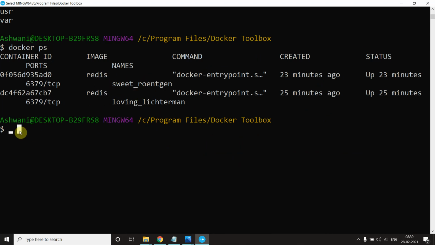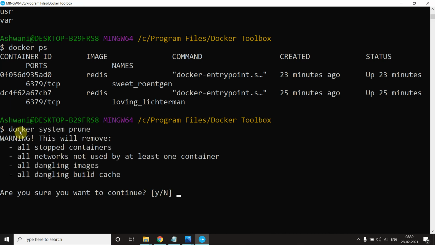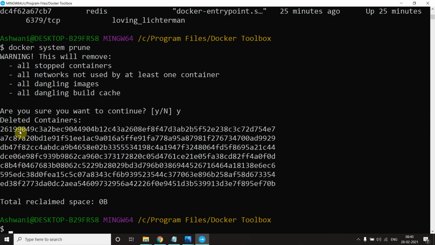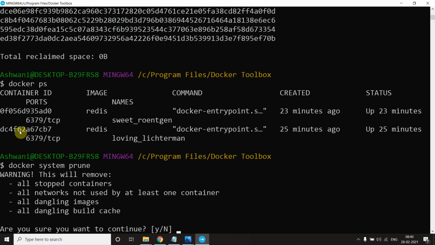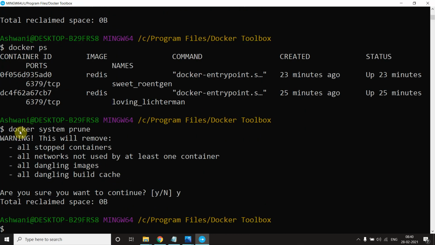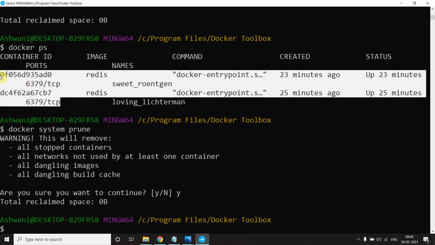So let me close all this first. Docker system prune, yeah, I want to close all this. Now again show me docker ps, again they are running. Docker prune, yeah, total reclaimed, it will take some time and it will go on.